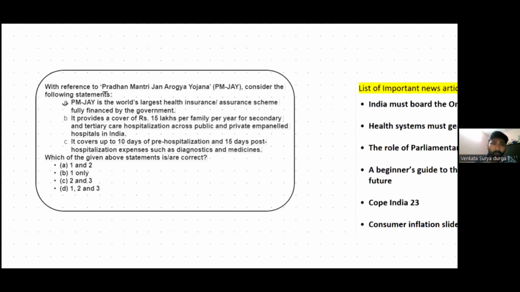Option B: it provides a cover of 15 lakh per family per year for secondary and tertiary care hospitalization across public and private empaneled hospitals in India. Option C: it covers up to 10 days of pre-hospitalization and 15 days of post-hospitalization expenses such as diagnostics and medicine. So please refer to Pradhan Mantri Jan Arogya Yojana and also attempt this prelims practice question because this will help you in your exam. So these are the prelims practice questions of yesterday and today.